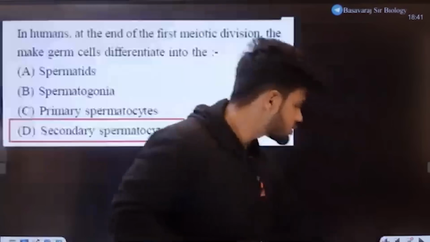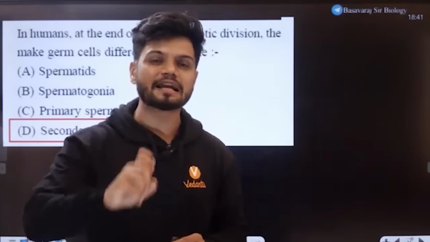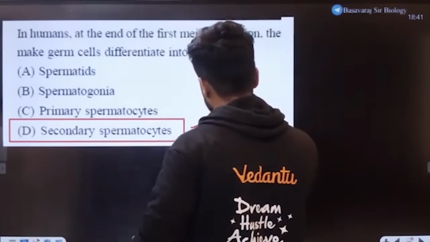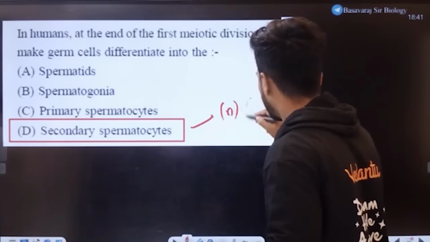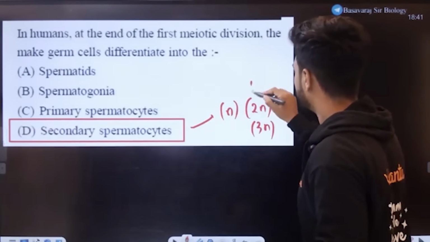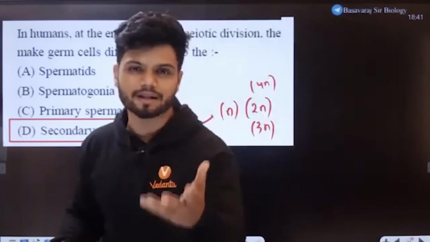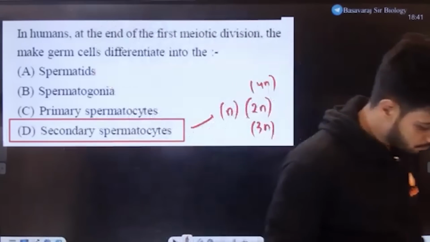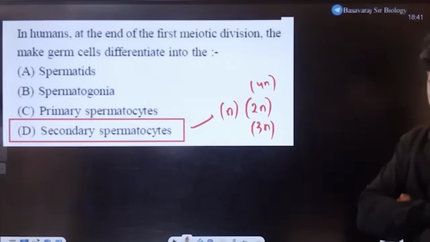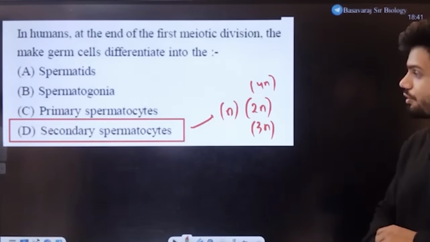Now, I will ask all of you one simple question. What is the ploidy of secondary spermatocyte? Is it going to be N or 2N or 3N or 4N? Quick question. Secondary spermatocyte, what is the ploidy? Quick answer. Students, I have to talk very slow.